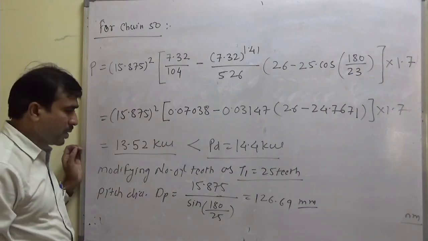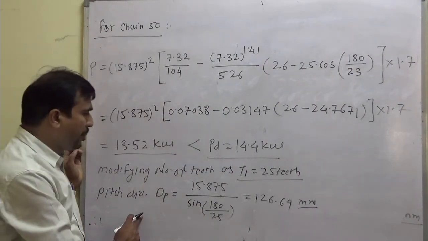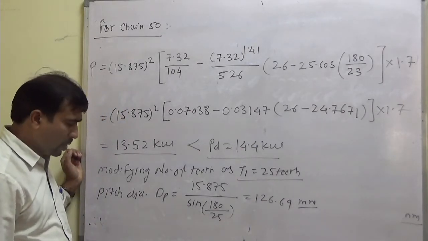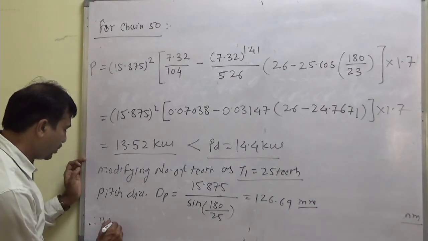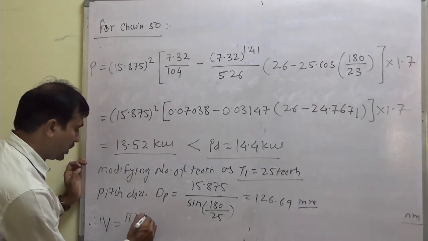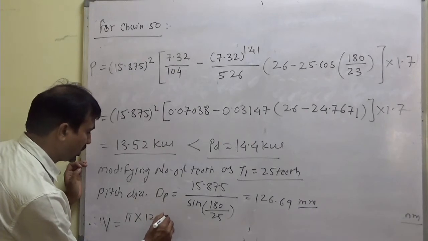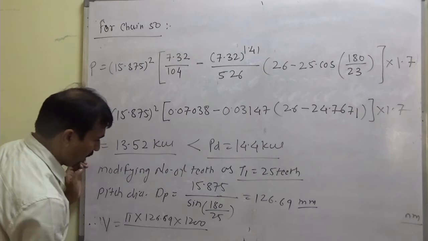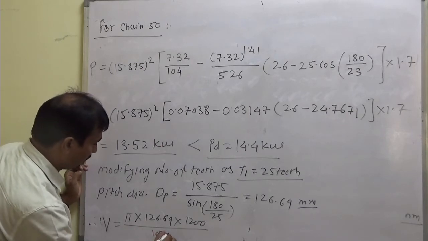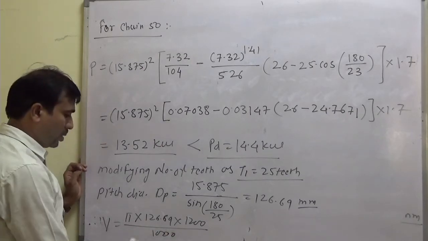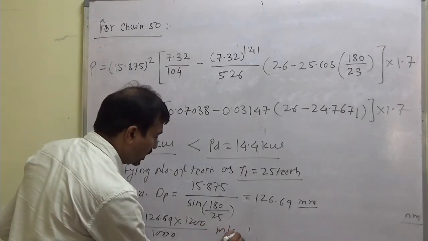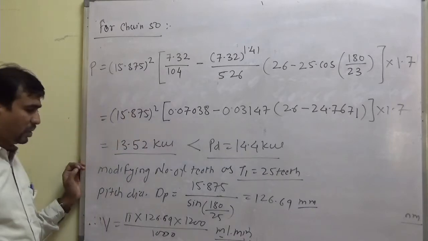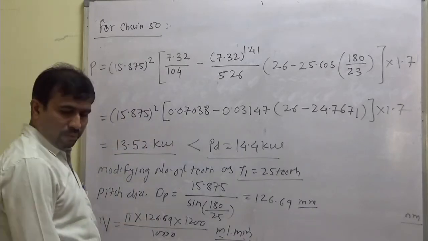So moving ahead, the pitch diameter is coming out to be 126.69 mm. Now we will calculate velocity. V is equal to pi D N, that is 126.69 into N, 1200 mm, divided by, suppose I make it as 1000, to calculate in meter per minute. So this is coming out to be what?